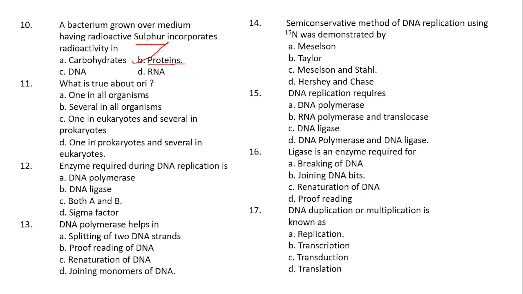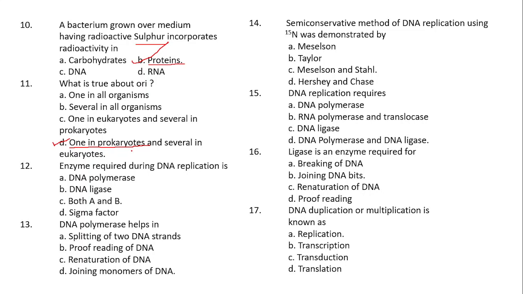Okay. So the number of oocytes differs in prokaryotes and eukaryotes. Usually, the oocyte will be only one in prokaryotes and several in eukaryotes. That is why option D is the answer here. In prokaryotes, they will have only one oocyte.